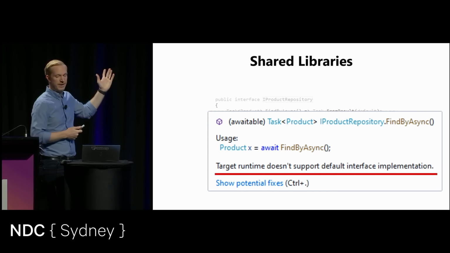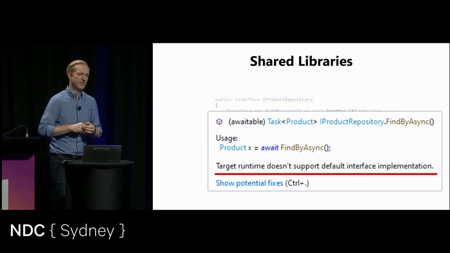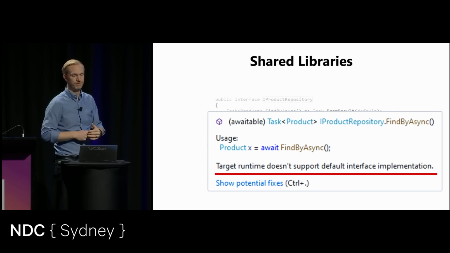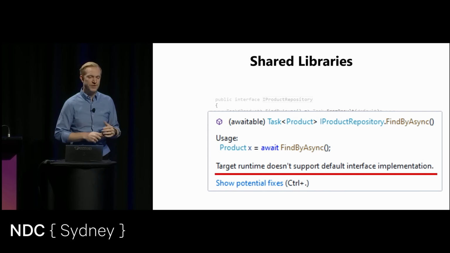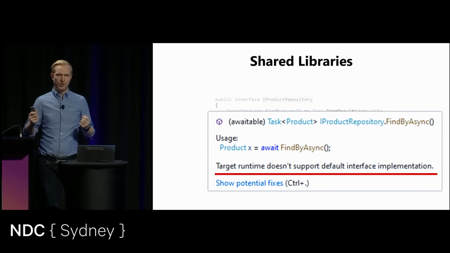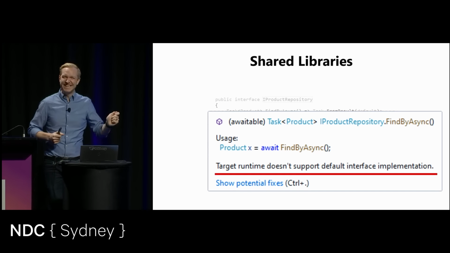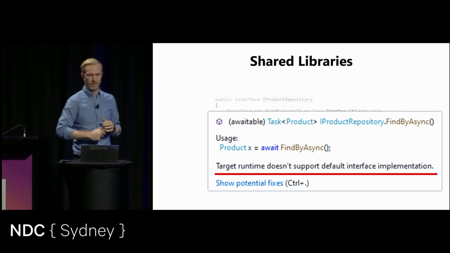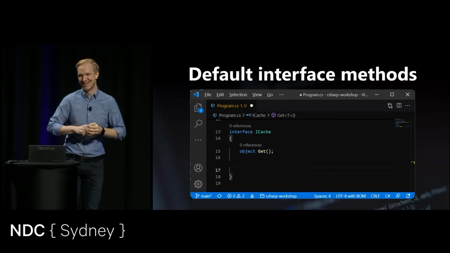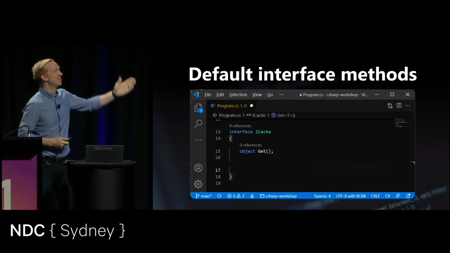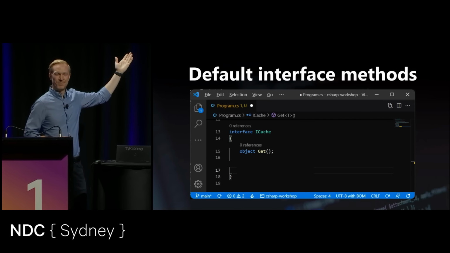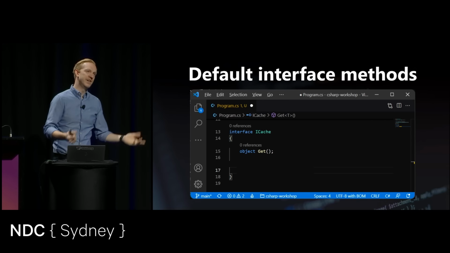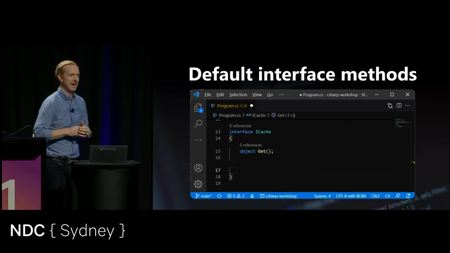This particular example here is using something called default interface methods or implementations. This language feature, depending on who you are, either you really hate this language feature or you just don't like it. Sorry. So this is interesting. Let's say we have this interface. We have this ICache here, super simple. It exposes a non-generic version of grabbing something out of a cache.